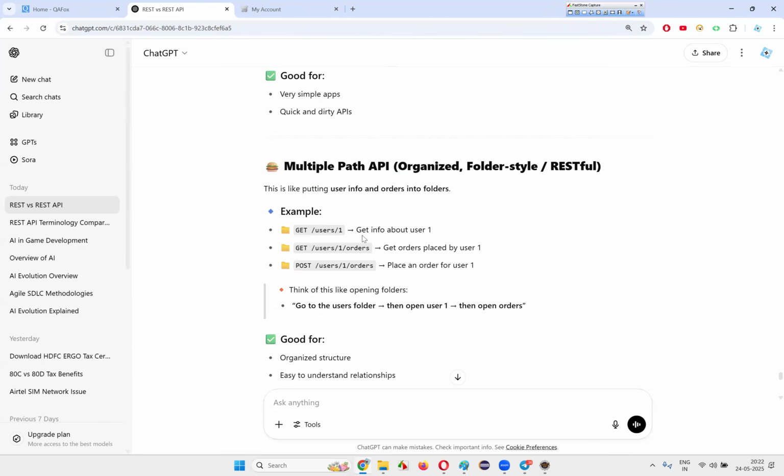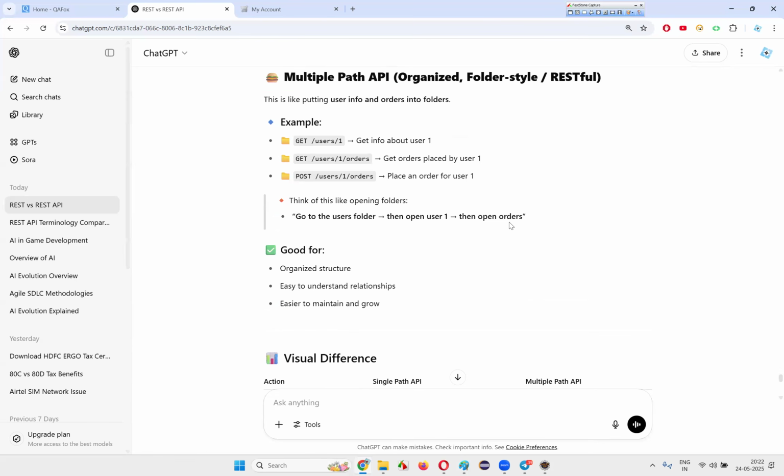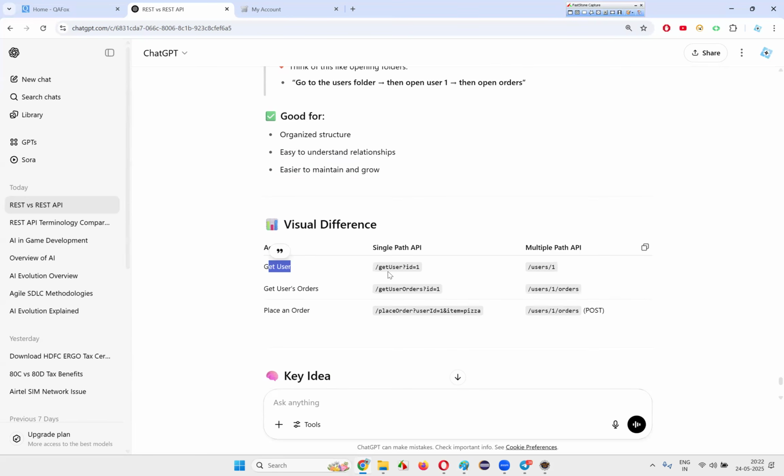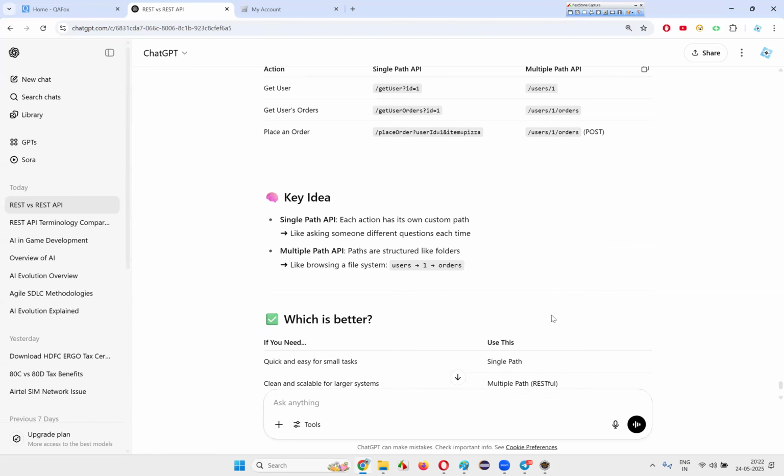Multipath APIs: get info about user one, get orders placed by user one, place an order for user one. This is like putting user info and orders into folders. Single path API will be like this, and multipath API will be like this. For user one, you have to get the order and all those stuff. Here, get users, orders, ID equal to 1. Separate things are there.